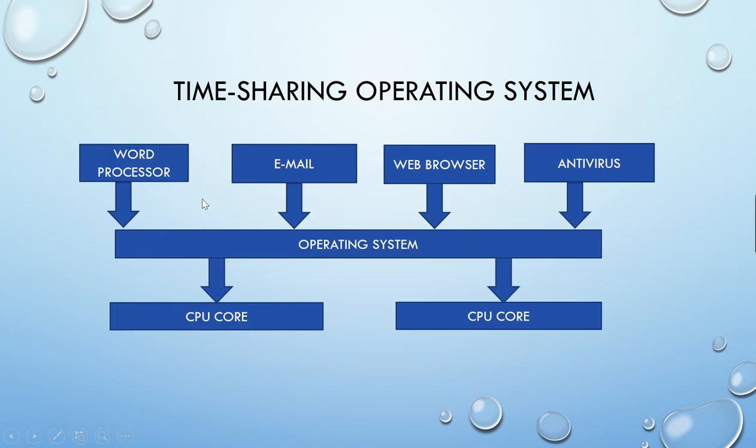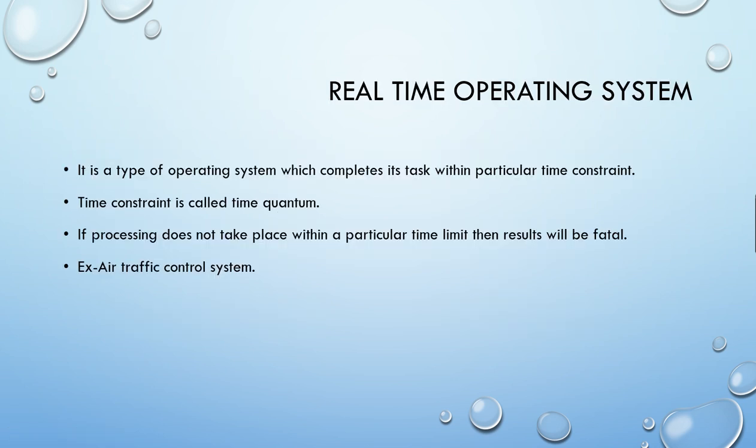You have seen it earlier in the multi-programming operating system. Here also many processes are there. Now the operating system's CPU time is being divided among the various processes, and all the tasks will be executed. So this is known as time sharing operating system.